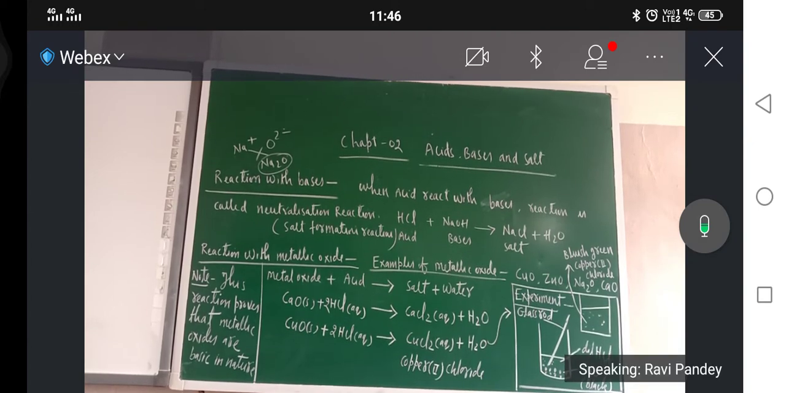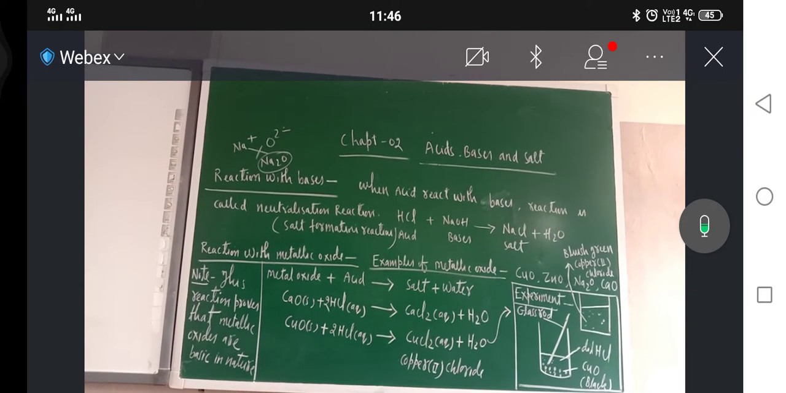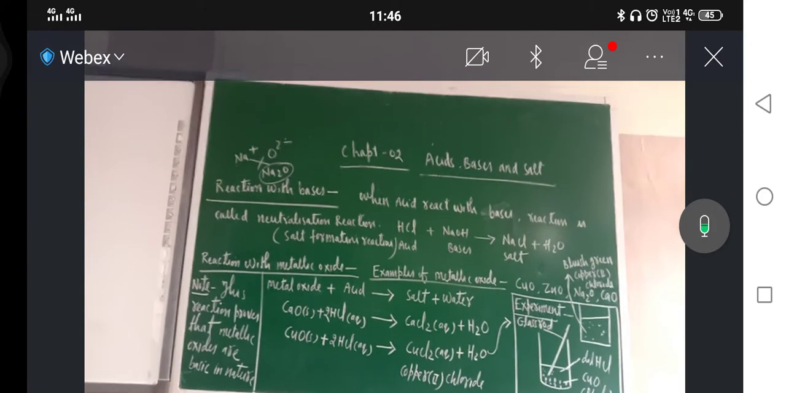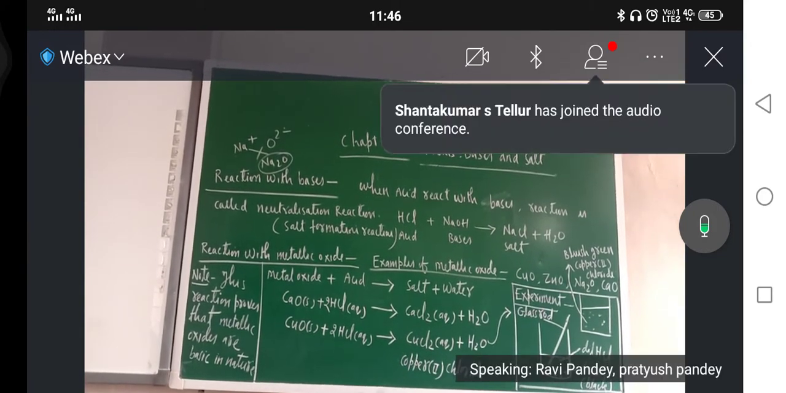Now we can do one experiment also. Again I am applying the collar mic and will try hard. Please indicate so that I can explain a little bit to you.